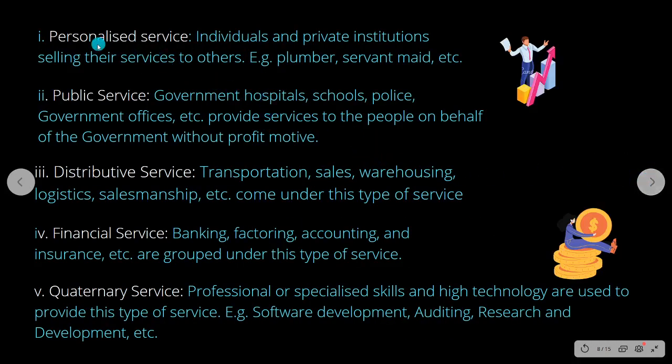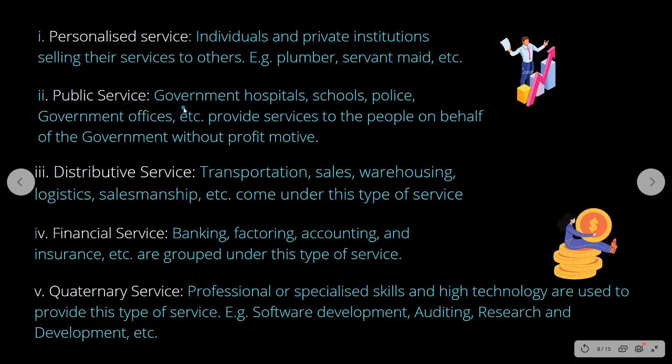Now here, personalized service. Here in this personalized service, example of it is a plumber, servant maid or an electrician. Here, individuals and private institutions sell the service to others. So, this is what you call it as a personalized service. Next is public service.